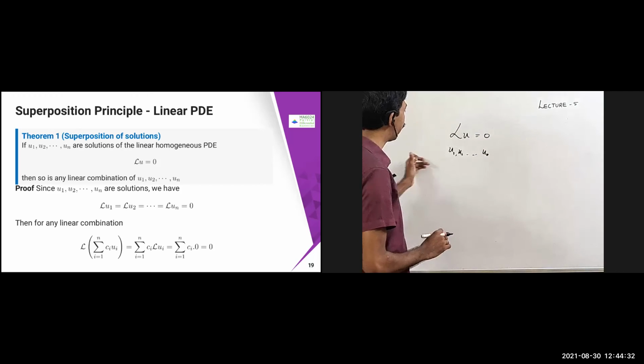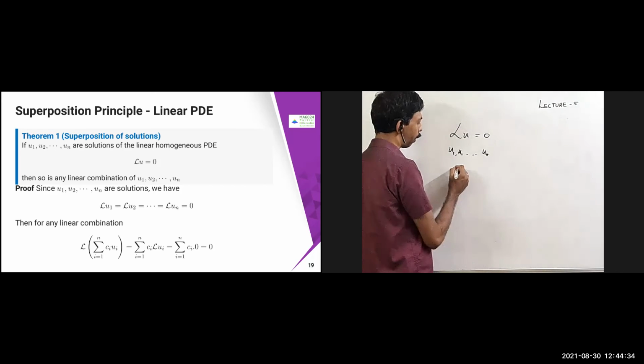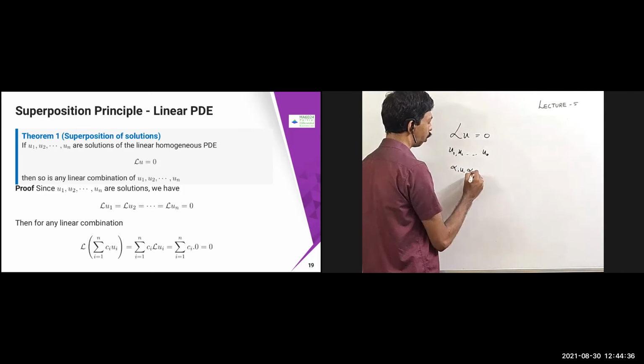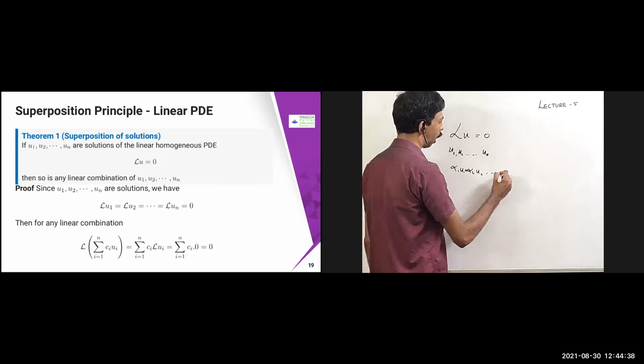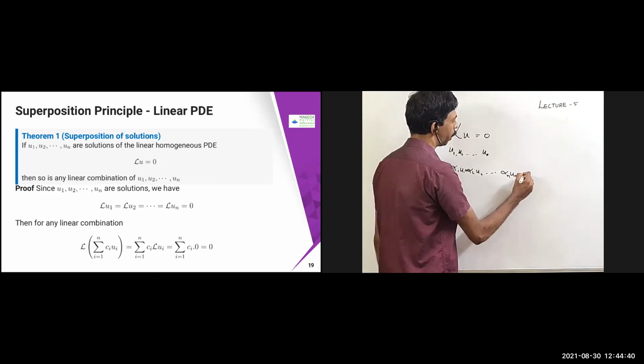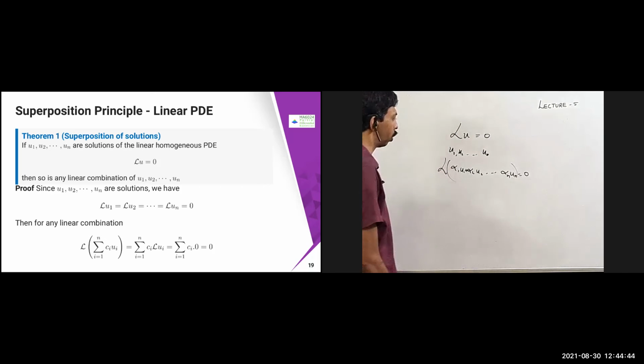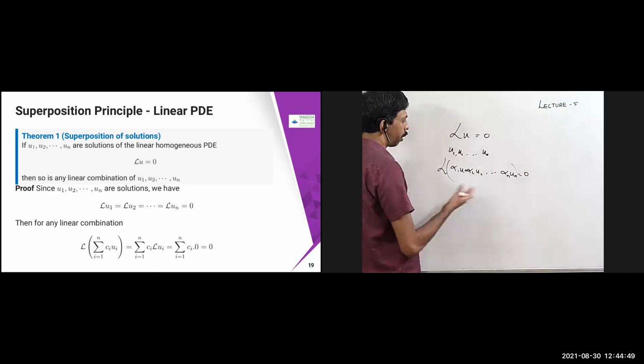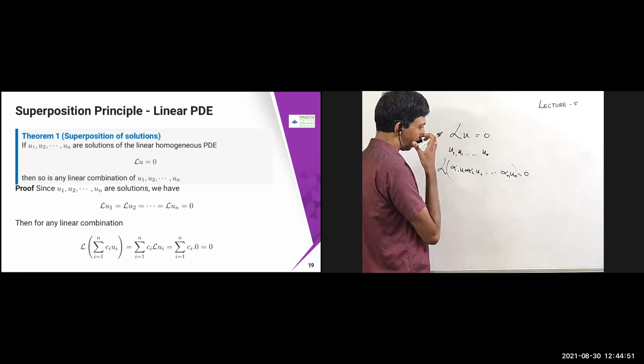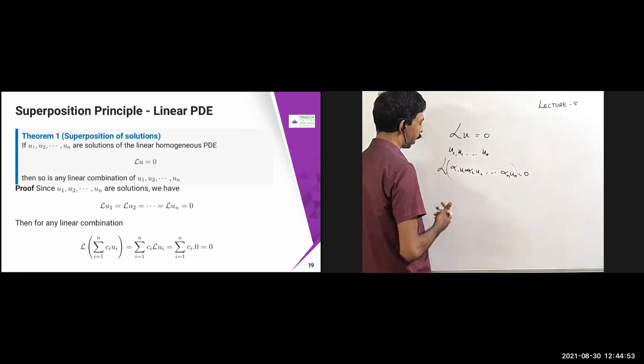Then their linear combination, alpha 1 u1 plus alpha 2 u2 and so on up to alpha n un, if I apply L, is also going to become 0. That's what this theorem says. The proof is very simple, similar to the proof you did in the ODE course.